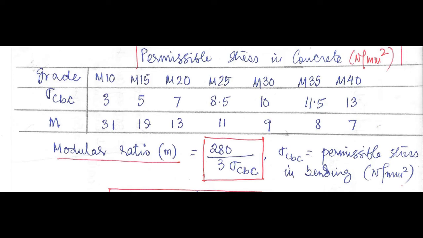Here is one important point, please make a note: when wind, earthquake and temperature loads are accounted for, then the permissible stresses mentioned over here are increased by 33.3%. I have put a star mark over here because this has come in a past year GATE paper.